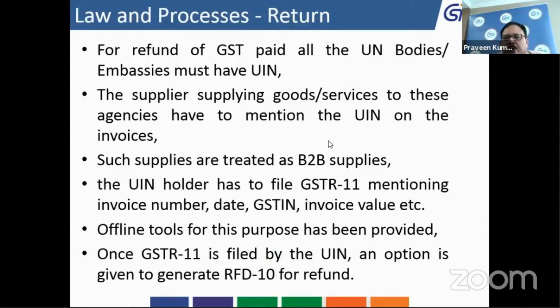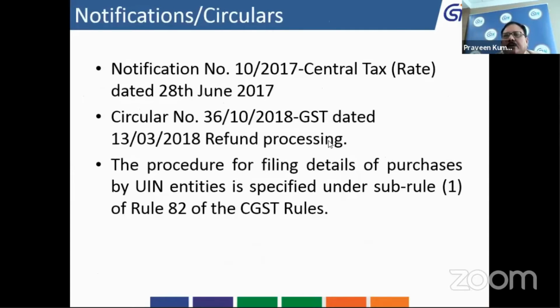It is also relevant to mention that GSTR 11 is a quarterly statement, and the quarters start from July to September, October to December, and subsequently. Why does it start from July? It is starting from July only because GST was implemented on 1st of July. So for invoices which are raised after 1st of July, claims can be made under GST.